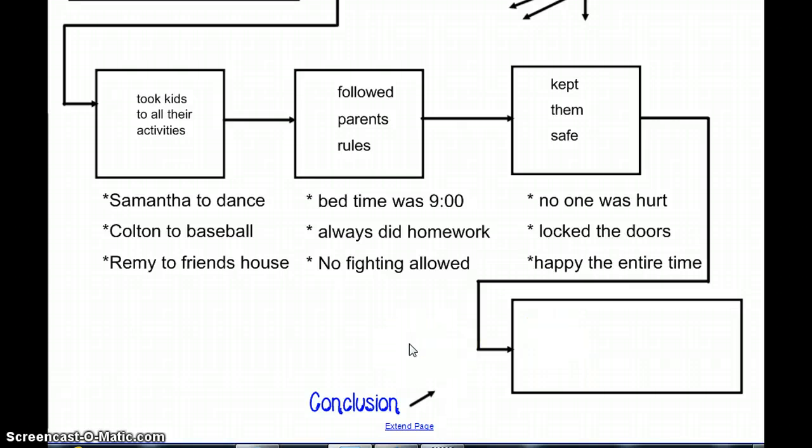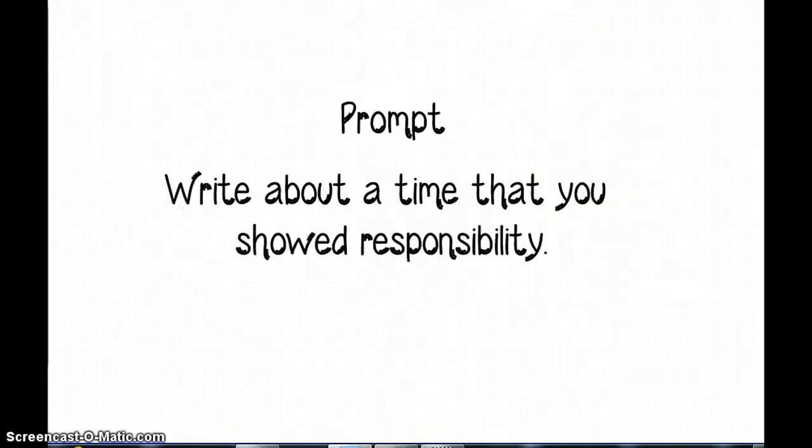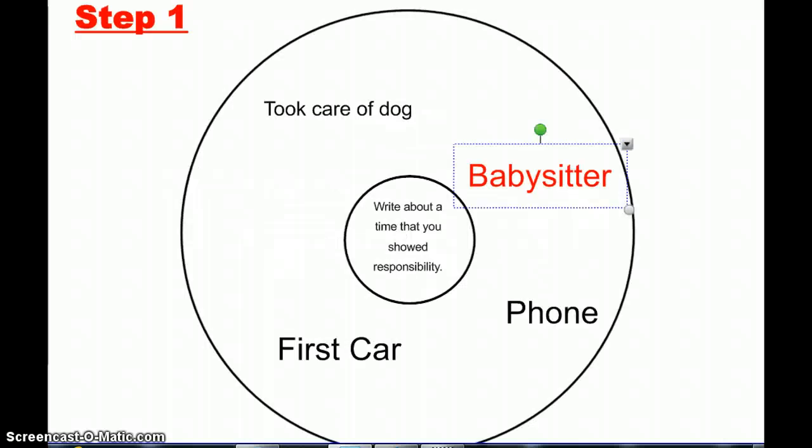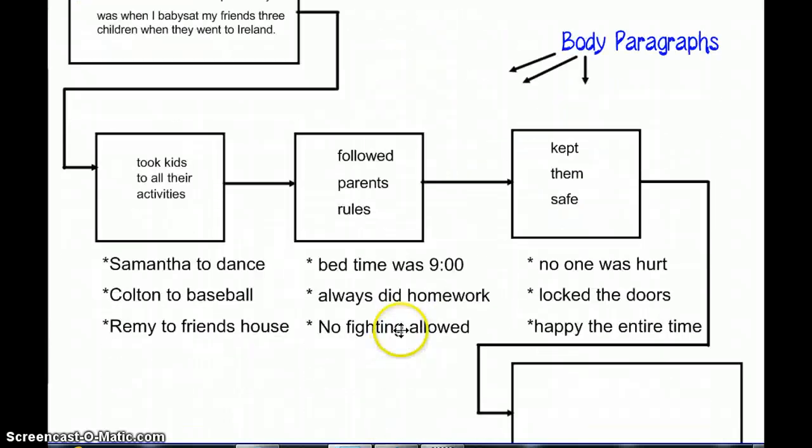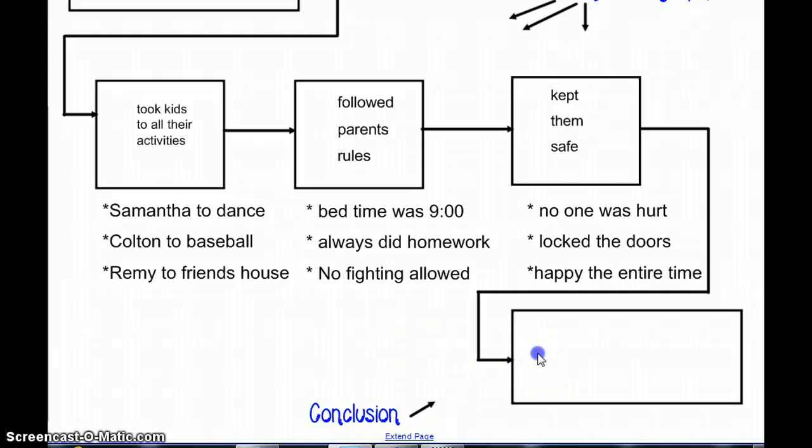So now I just have to wrap it up. And I want you to remember, what was my prompt? Write about a time that you showed responsibility. So I want my conclusion to refer to responsibility again. So let's make that a little bit smaller, because I'm going to write some more.